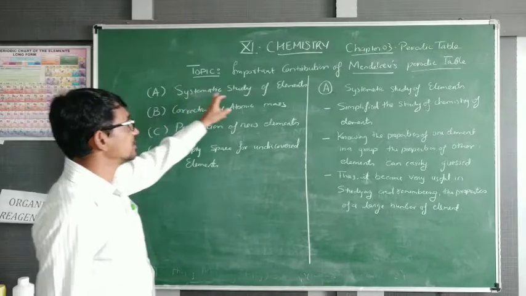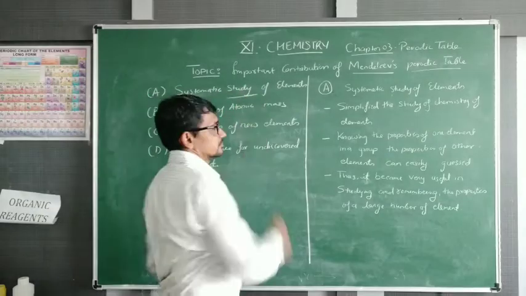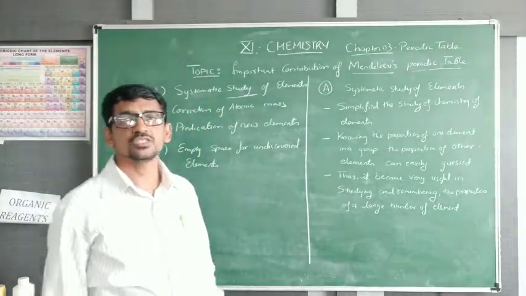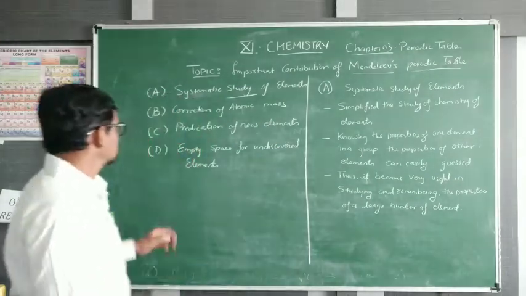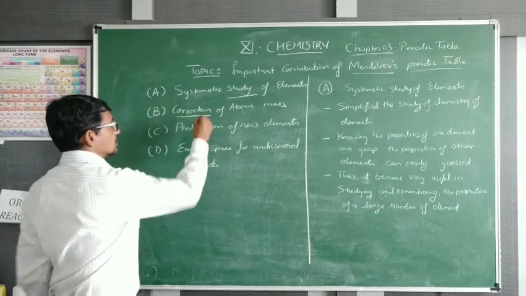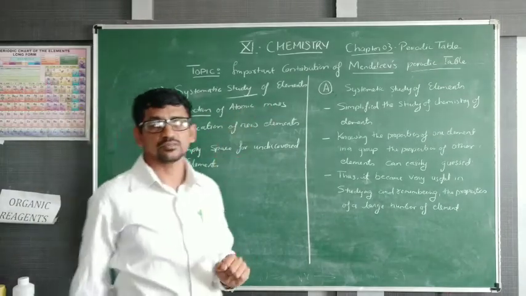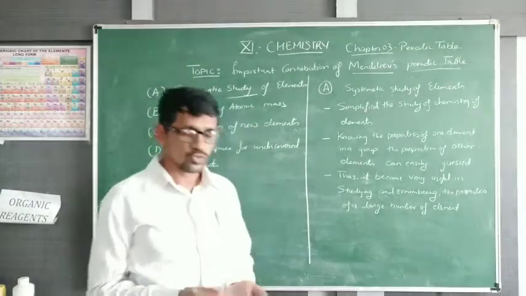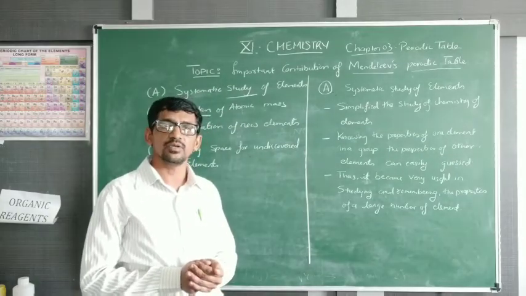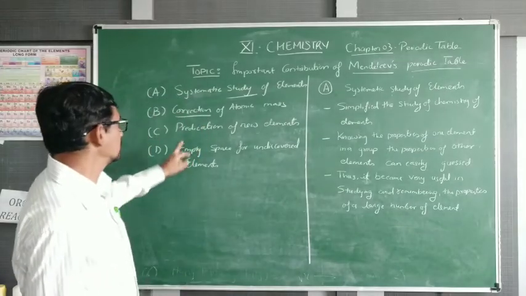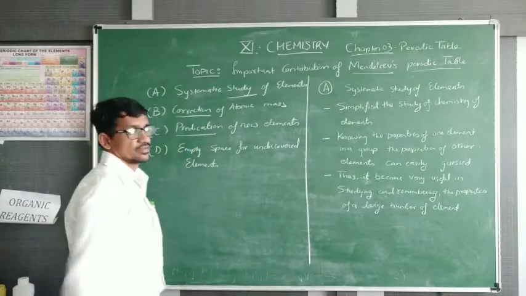First one, systematic study of element. Study of element is possible with the help of this Mendeleev classification. Second, correction of atomic mass, means if atomic mass is wrong, then we can correct the atomic mass of a particular element in the periodic table. Third one, prediction of new element.